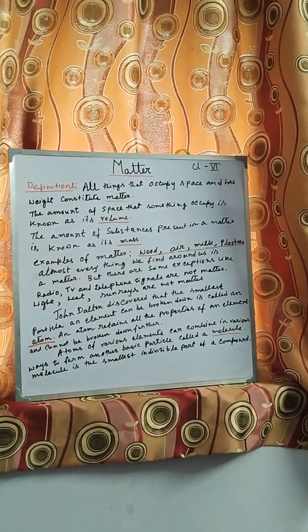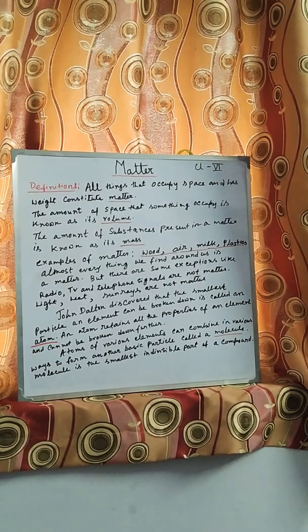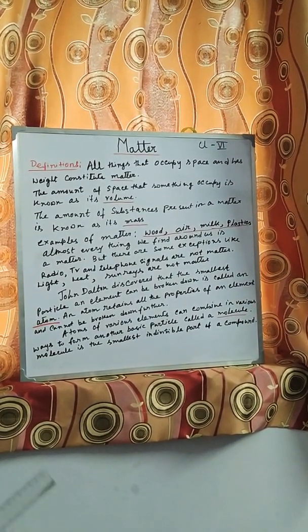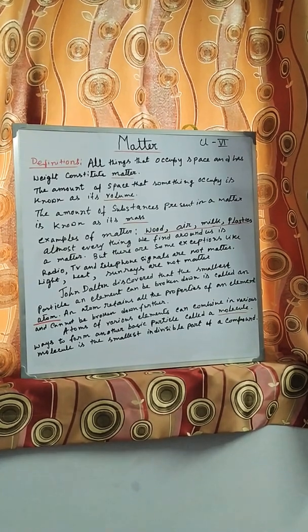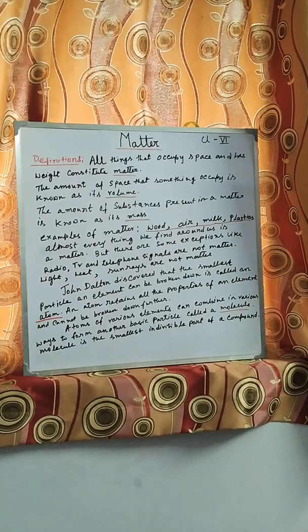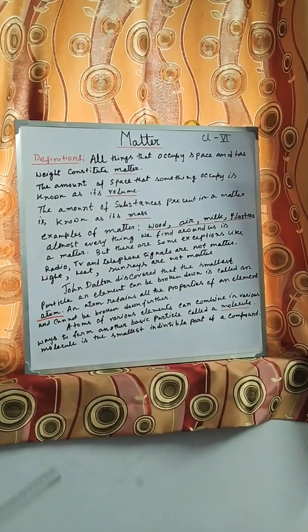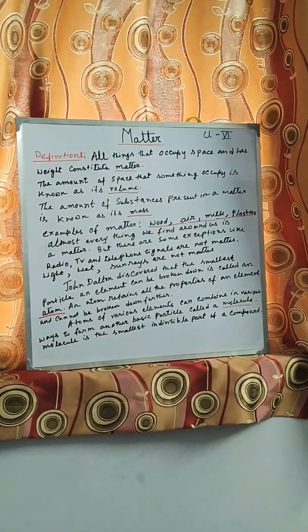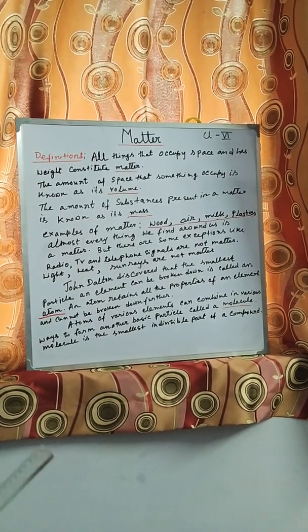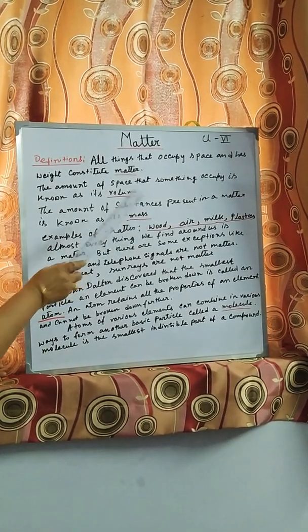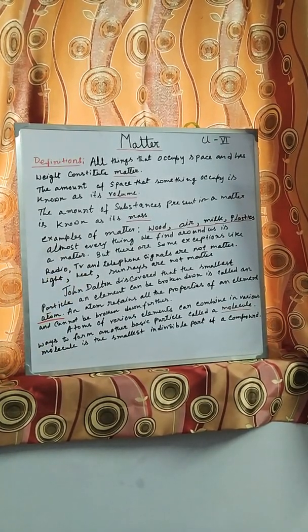Some things are very light, like paper and cotton, and some things are very heavy, like a human being, or 10 kilos of potato. So mass is actually understood by the weight of the substance.